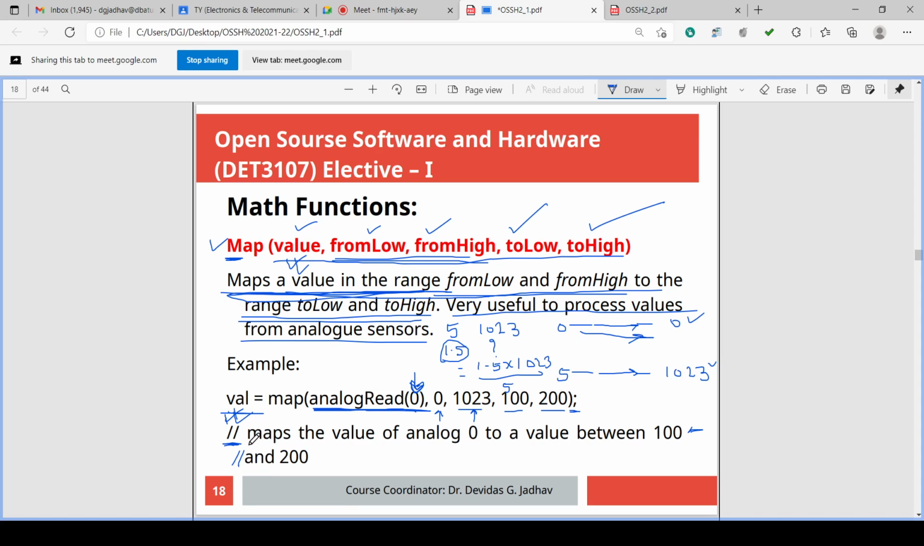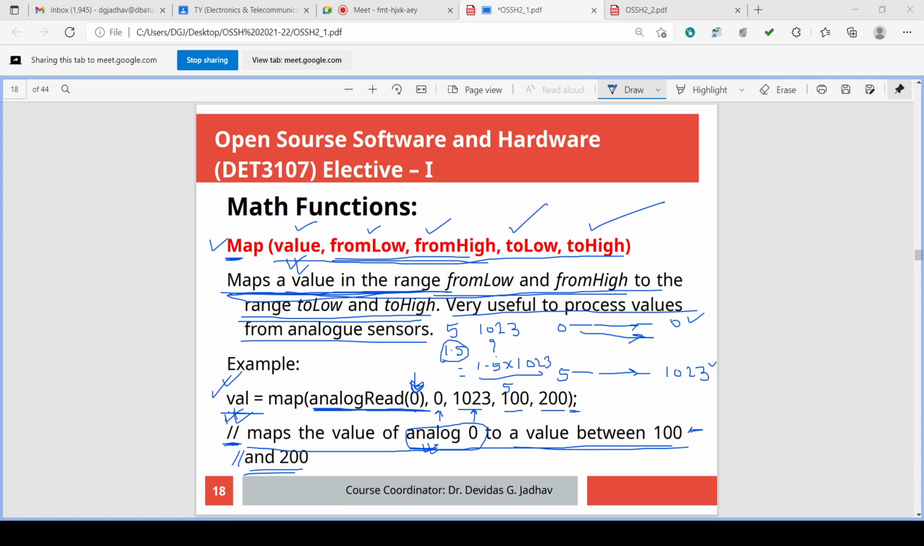So it maps the value of analog 0 to a value between 100 and 200. Analog 0 pin, the 0 number pin, has an analog value in the range of 0 to 1023. That value is mapped between 100 and 200. This is the meaning of this example.